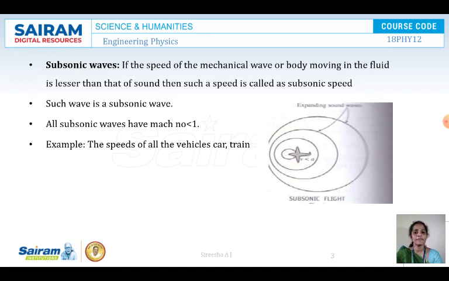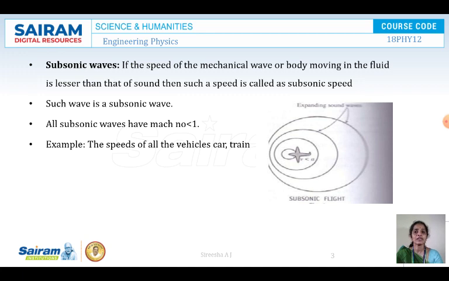Let us say a bird. A bird is flying. The speed of the bird flying is very much less when compared to the speed of the sound in the air. So here the Mach number is less than 1 because the speed of the object, the bird flying, is always less when compared to the speed of sound. Here what we can say, it is less than 1. So such types of waves are called subsonic waves.